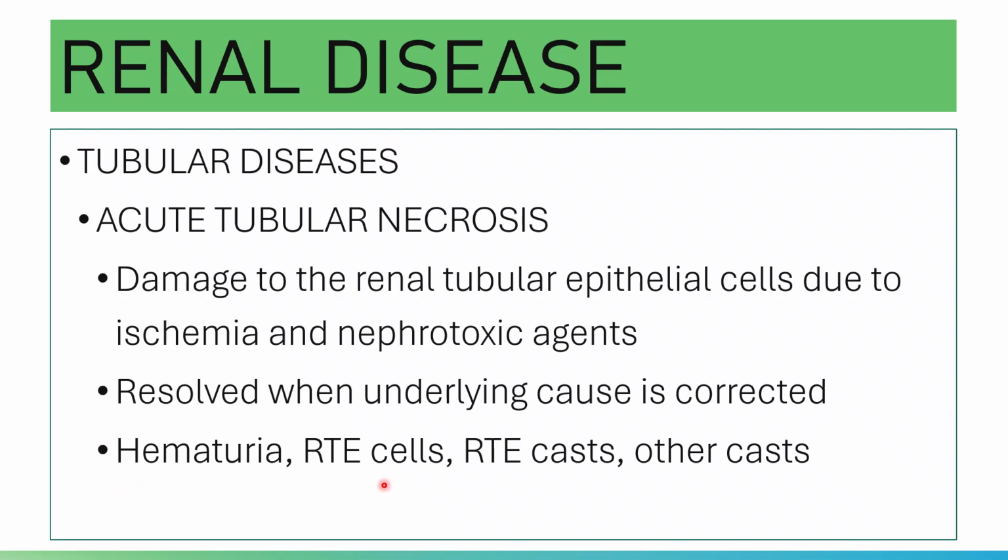Your hematuria and the following will be corrected once the underlying cause is corrected. Let's say, for example, if the underlying cause is ischemia, then once the ischemia is corrected, the damage to the kidneys is also corrected.